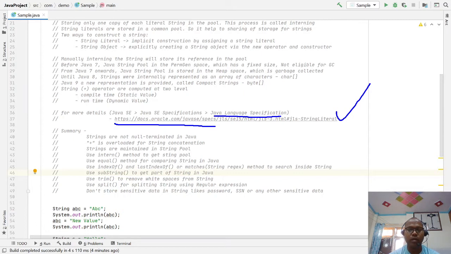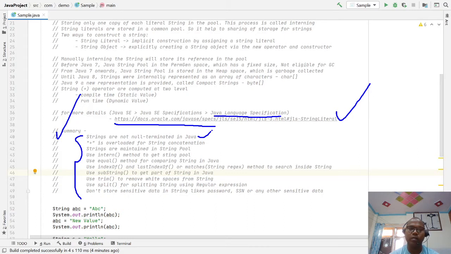I am just summarizing those points. As a Java developer, we should know some basic things about Java. Strings are not null terminated, unlike in C++, where strings are arrays of characters with a null as the last character.